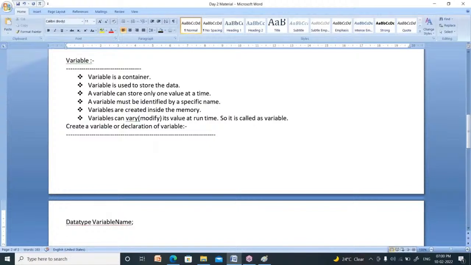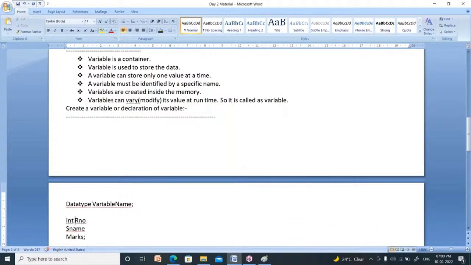Now, how many variables did I create here? I created three variables. One is roll number, second is student name, third is marks. Inside the roll number, what type of data can you store? Roll number means 1, 2, 3, 4, 5, 6. Whenever your sir takes attendance, they call roll number 1, roll number 2, roll number 3. All these are whole numbers, no? Whole numbers are represented using integer.